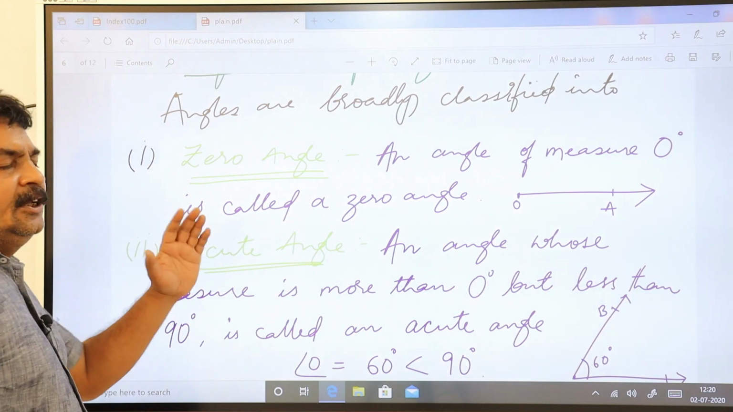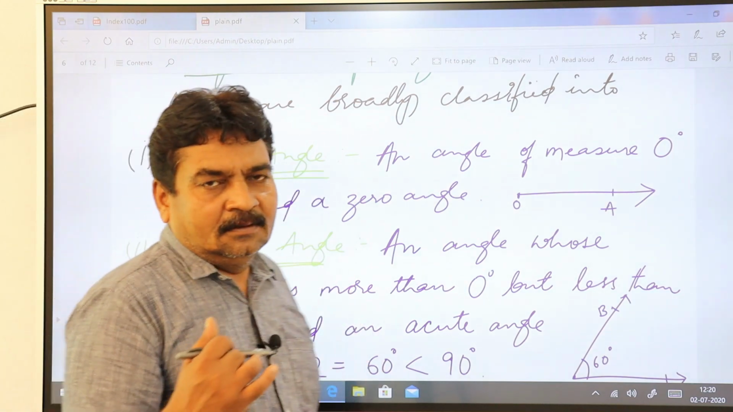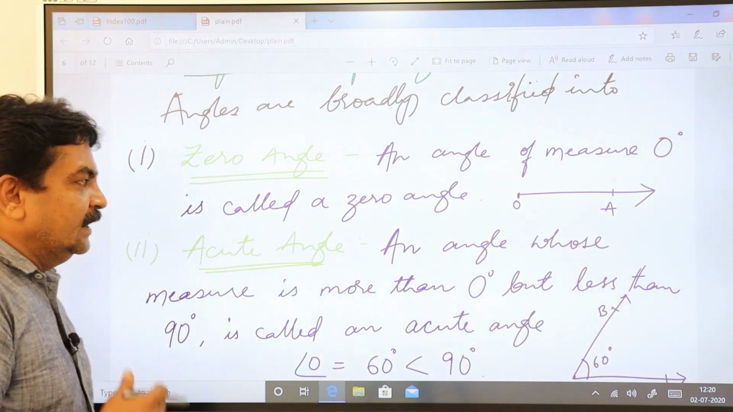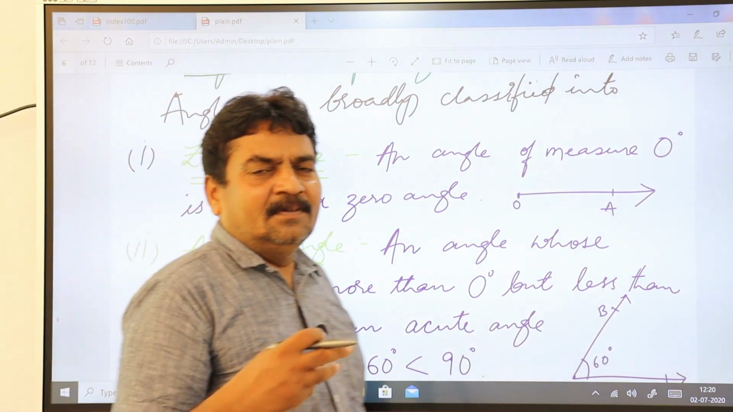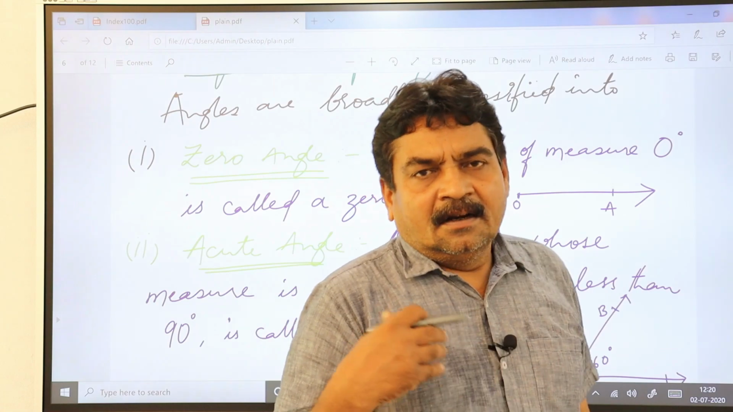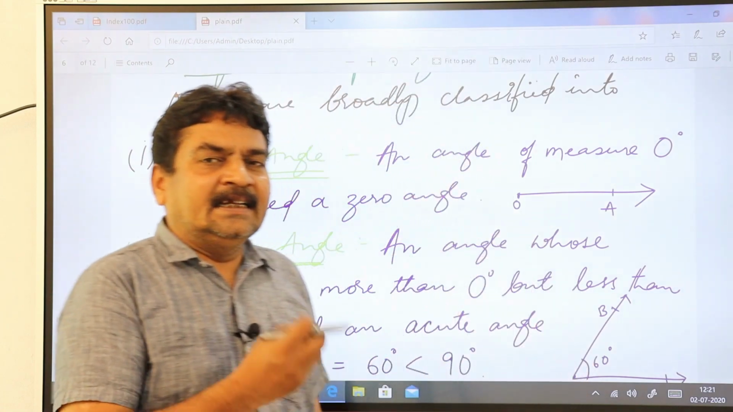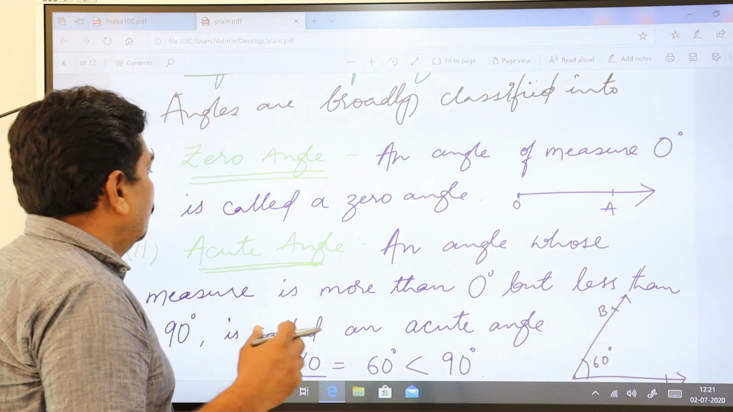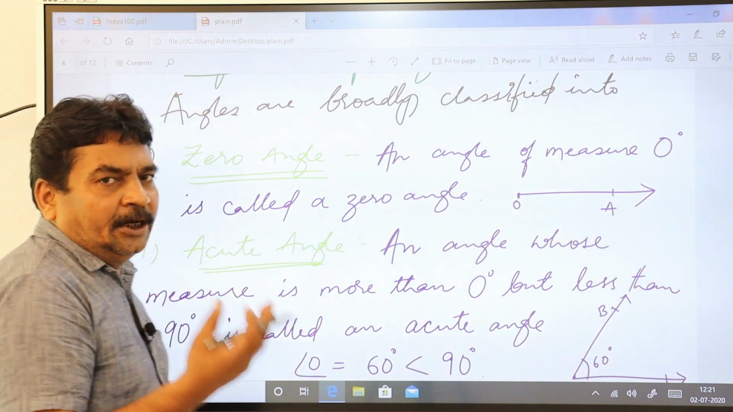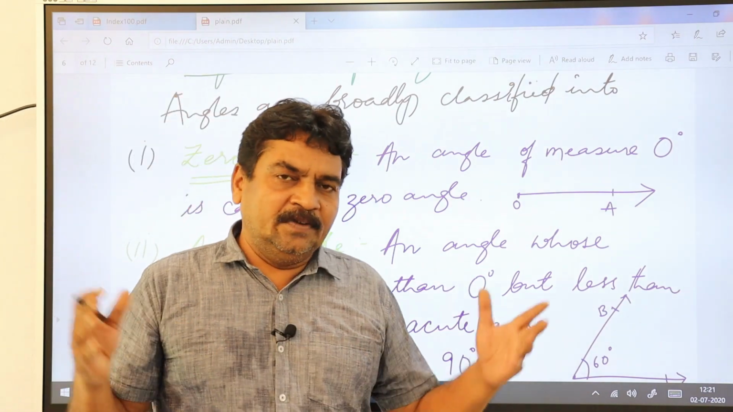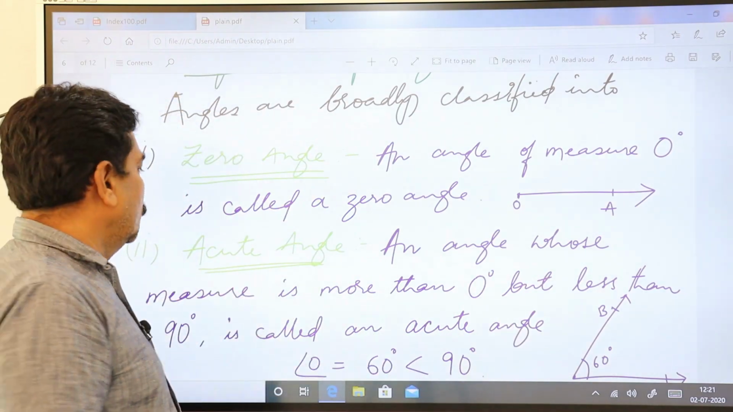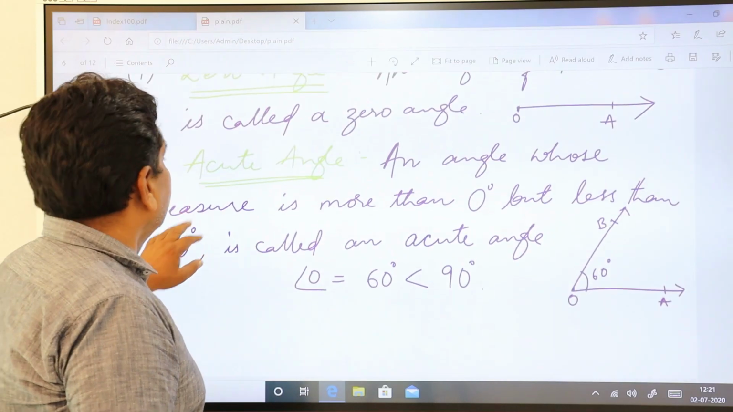Second one is acute angle. Acute. Does it have a certain meaning also? I think in one of my old videos I have even explained to you the etymology of these words. Today we are not going into that because it is going to be very lengthy then. If you want, you can refer to my old videos, you will come to know. Acute angle.